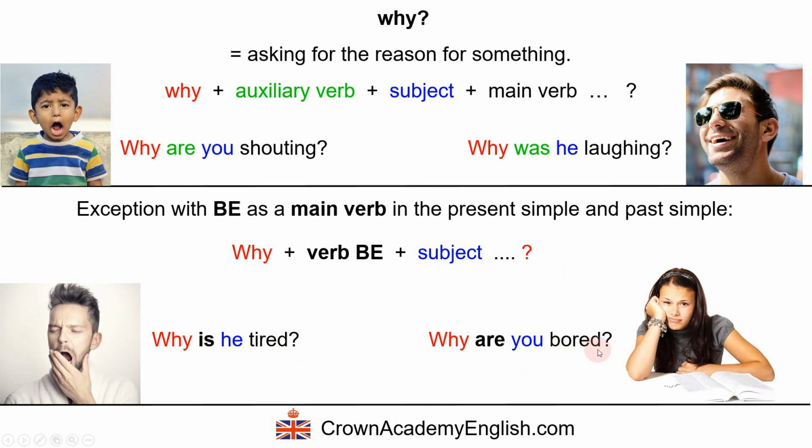So "bored" here is an adjective, and here "tired" is also an adjective. This is the verb be, third person singular, and here is the verb be, and this is the second person, isn't it? Second person singular. Why are you bored? Okay.